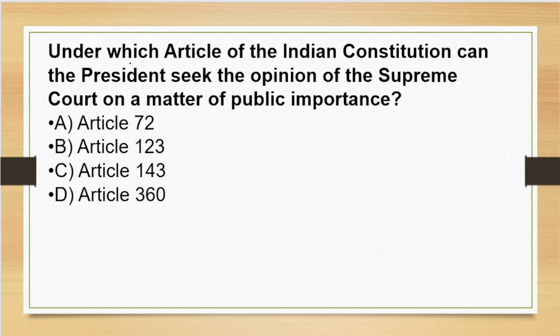And the question here is, under which article of the Indian Constitution can the President seek opinion from the Supreme Court on a matter of public importance? Right? Very important question, friends. The options given here are A, Article 72, B, Article 123, option C, Article 143 or D, Article 360. So the correct answer of the question will be option C, Article 143.